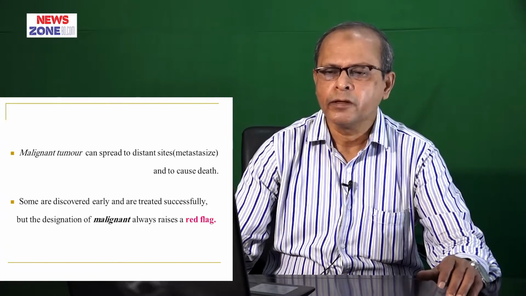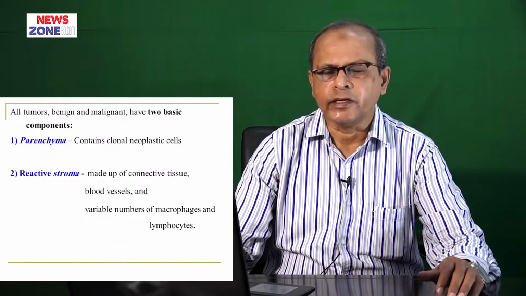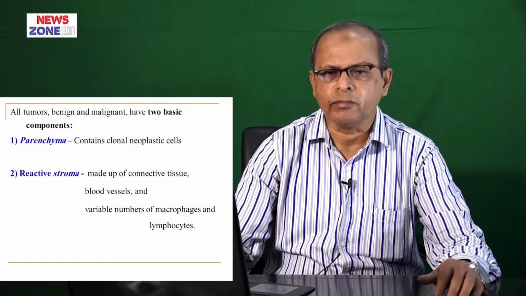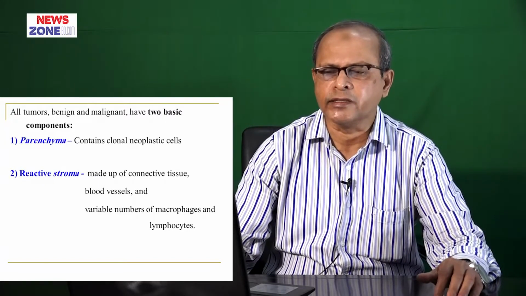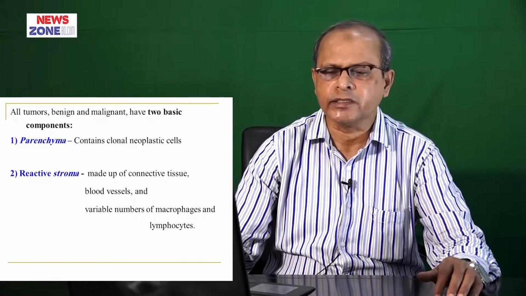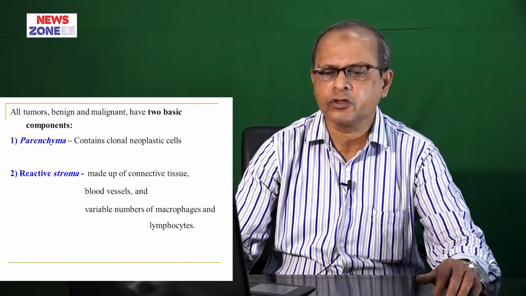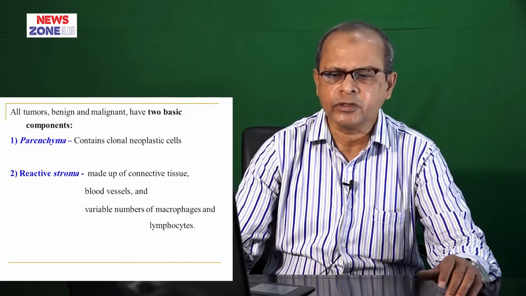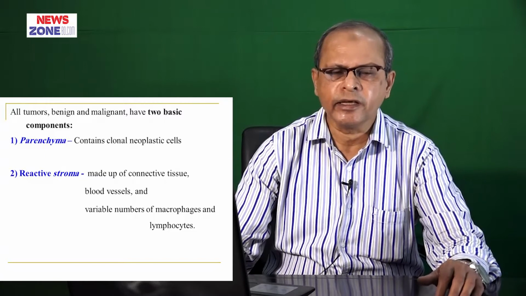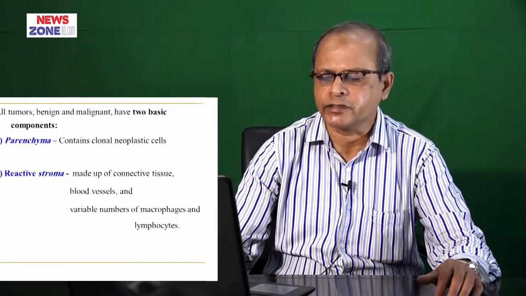All benign or malignant tumors have two components. Number one is the parenchyma, which contains the clonal neoplastic cells, and another is the reactive stroma, which contains connective tissue, blood vessels, and a variable number of inflammatory cells.